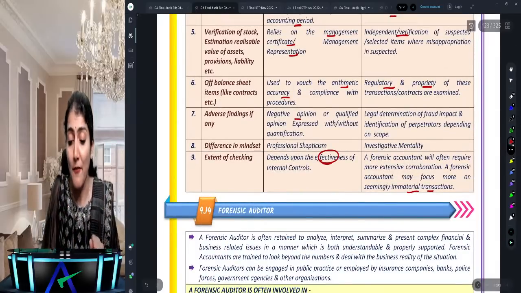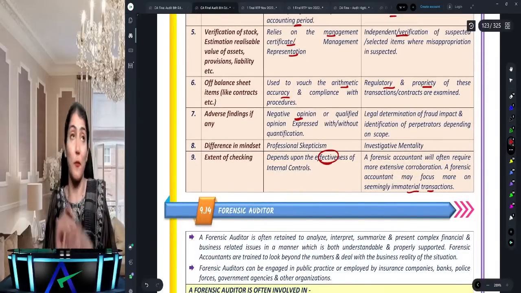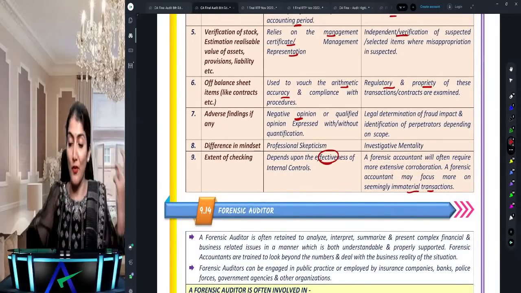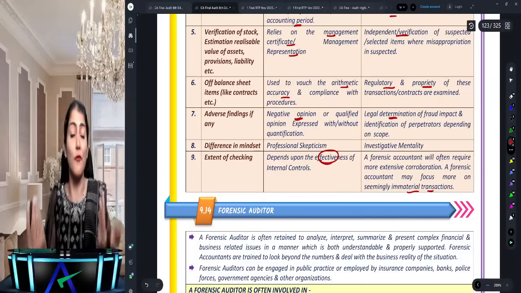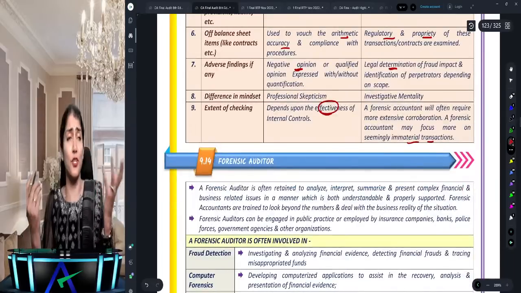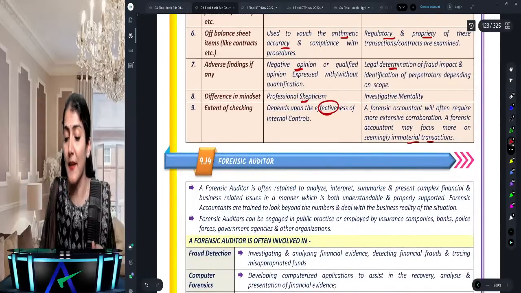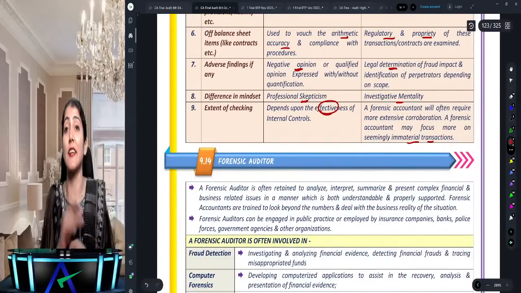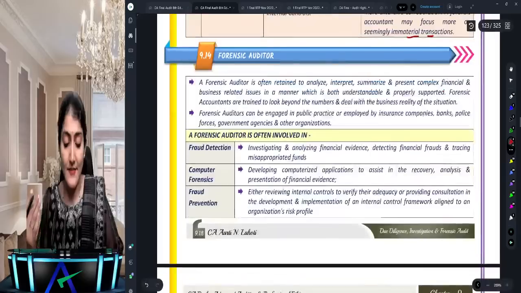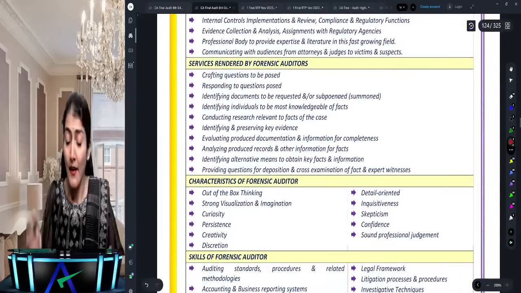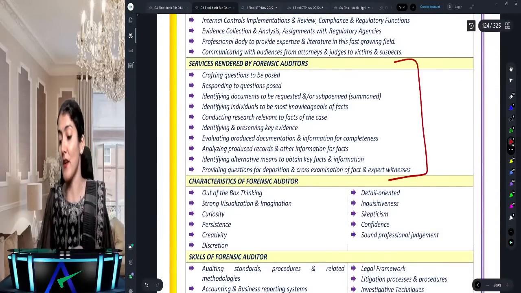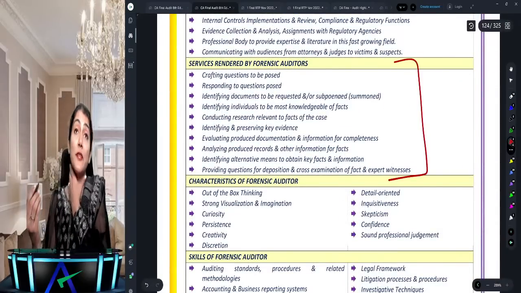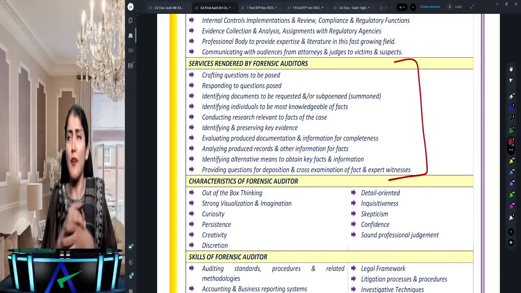Other audits, if you have a finding, you can give a negative or a qualified opinion. Here, you directly knock the doors of law: legal determination of fraud. Other audits, professional skepticism; forensic audit, investigative mentality. Okay. Now, services rendered by the forensic auditor, again there in RTP number 22.